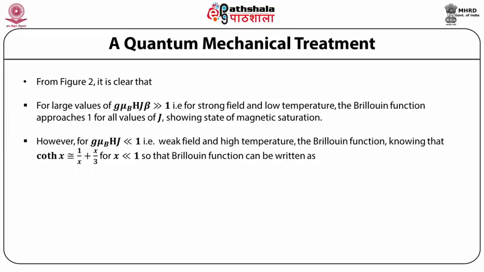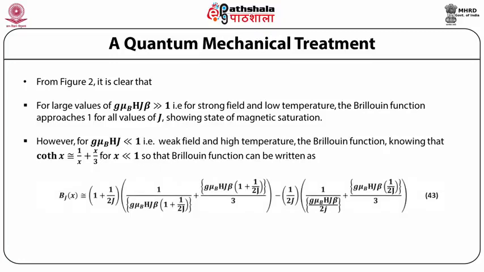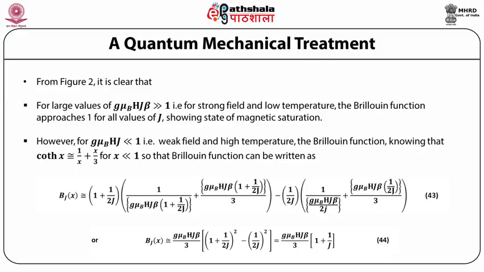However, for g mu B H J beta very much less than 1, that is weak field and high temperature, the Brillouin function, knowing that coth x is approximately equal to 1 upon x plus x upon 3 for x very much less than 1, can be written as B_J(x) is approximately equal to (1 plus 1 upon 2J) multiplied by 1 upon (g mu B H J beta) multiplied by 1 plus 1 upon 2J plus g mu B H J beta, multiplied by (1 plus 1 upon 2J) divided by 3, minus (1 upon 2J) multiplied by 1 upon (g mu B H J beta) divided by 2J plus g mu B H J beta (1 upon 2J) divided by 3,